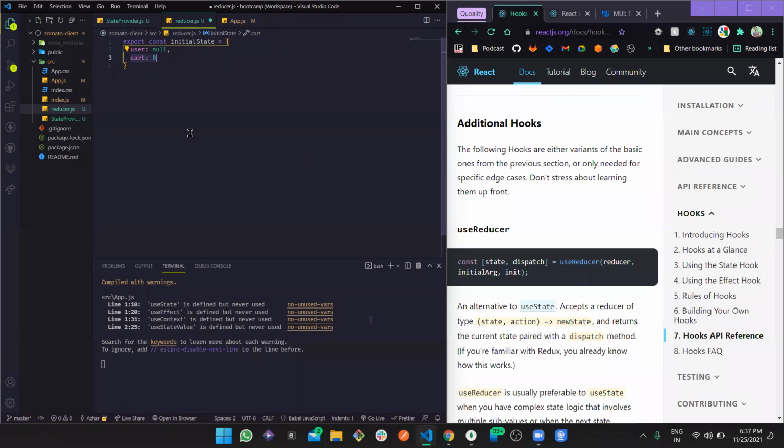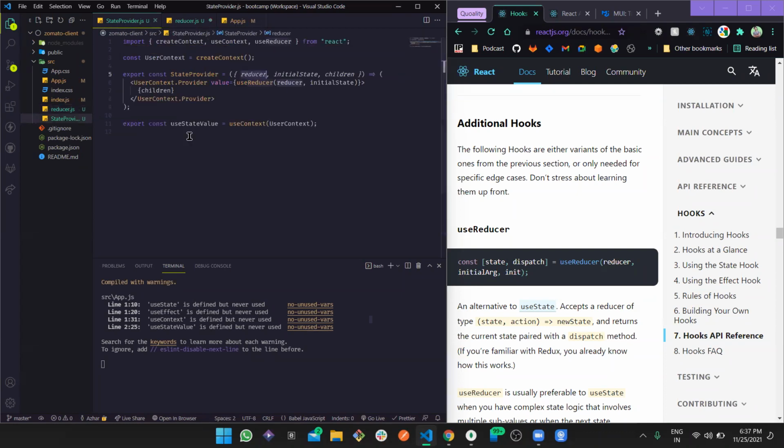In the entire application, wherever we are navigating, if we are adding something to our cart, that particular cart needs to be held across the entire application. Suppose we go to the user page, any product page, any other category, or anywhere else, this cart value does not need to change. It needs to be there if you're adding something to the cart from anywhere. So this also needs to be in the global state.